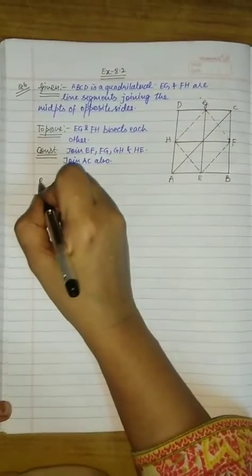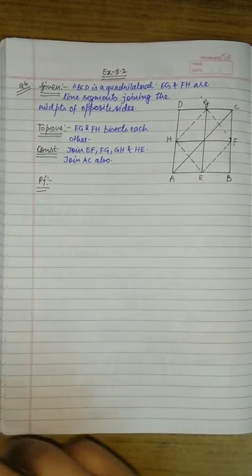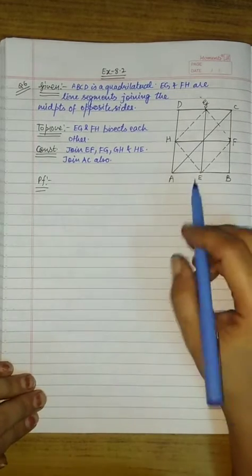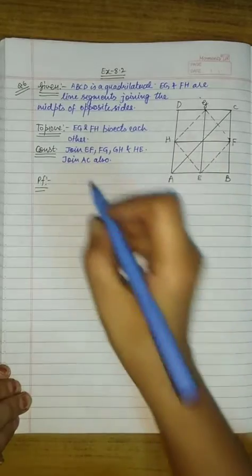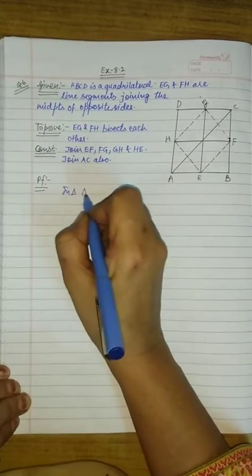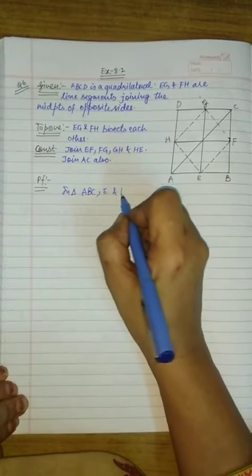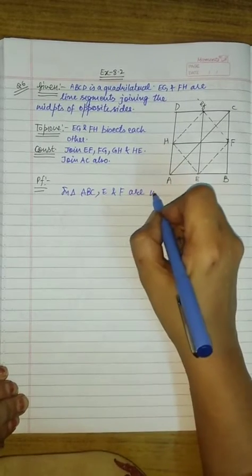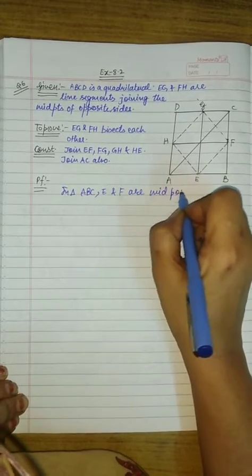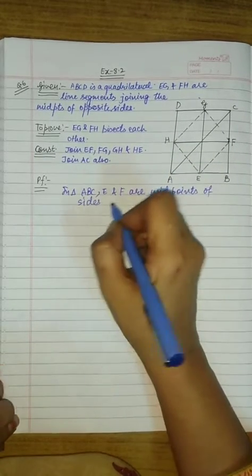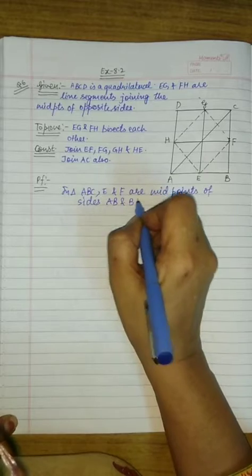How we are going to prove it? It's a very easy question. In this question, we will use the midpoint theorem. So first we will take triangle ABC. In triangle ABC, E and F are midpoints of sides AB and BC respectively.